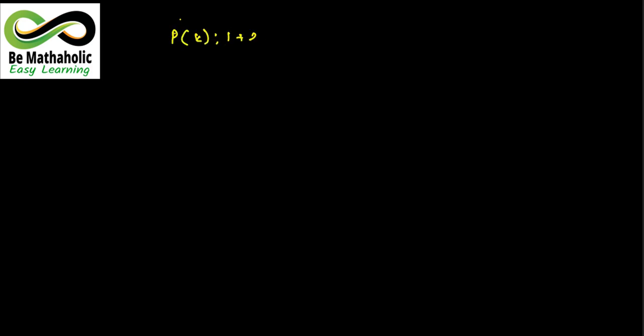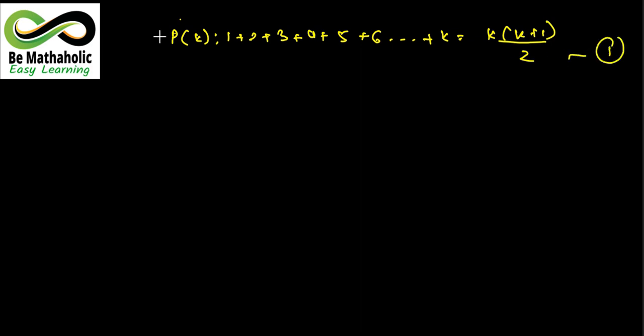This is given to us: 1 plus 2 plus 3 plus dot dot dot plus k equals k into k plus 1 over 2. Since this series is increasing by 1, what I am going to do is add k plus 1 to both sides in equation 1.